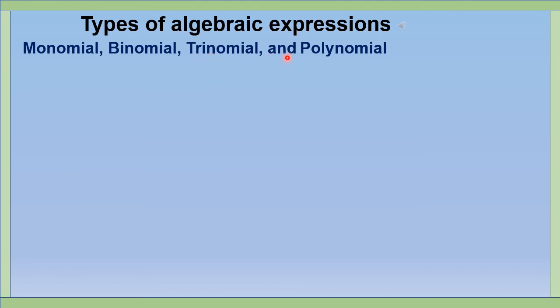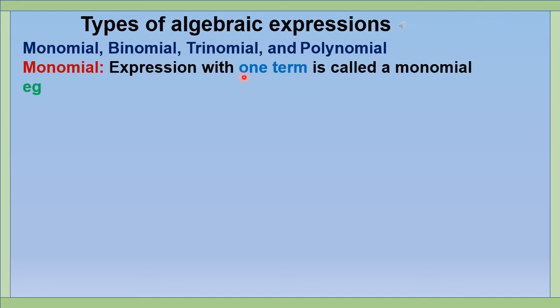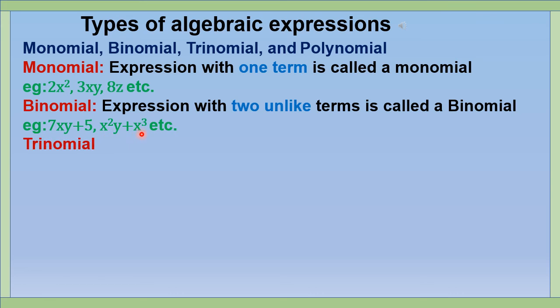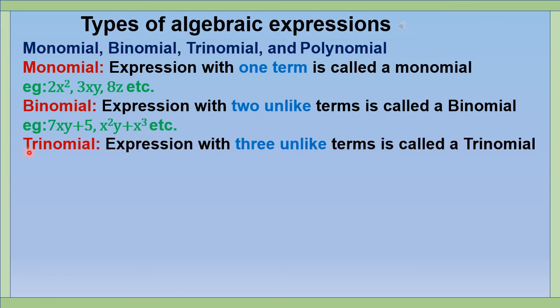Types of algebraic expressions: monomial, binomial, trinomial, and polynomial. Monomial. An expression with one term is called a monomial. Example, 2x square, 3xy, 8z. Binomial. An expression with two unlike terms is called a binomial. 7xy plus 5, x square y plus x cube. An expression with three unlike terms is called a trinomial. x plus y minus z, 2x plus 3y plus 9.